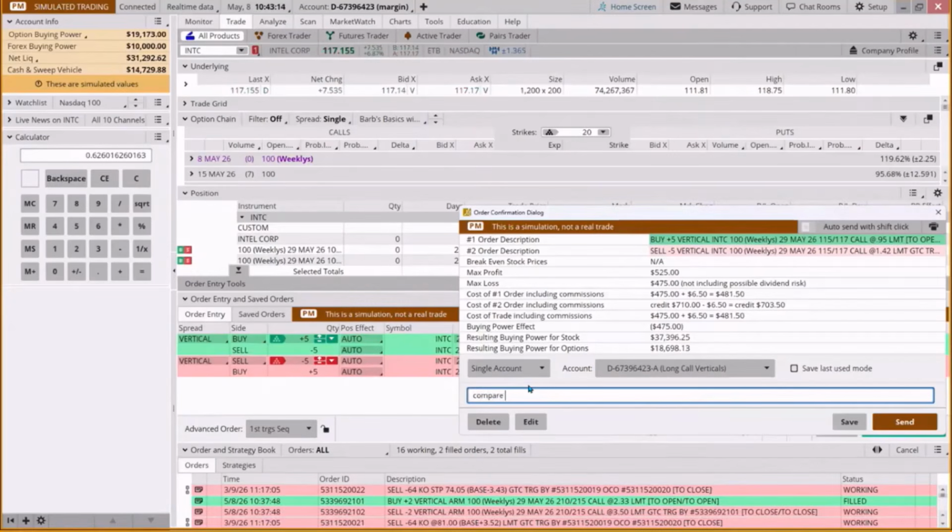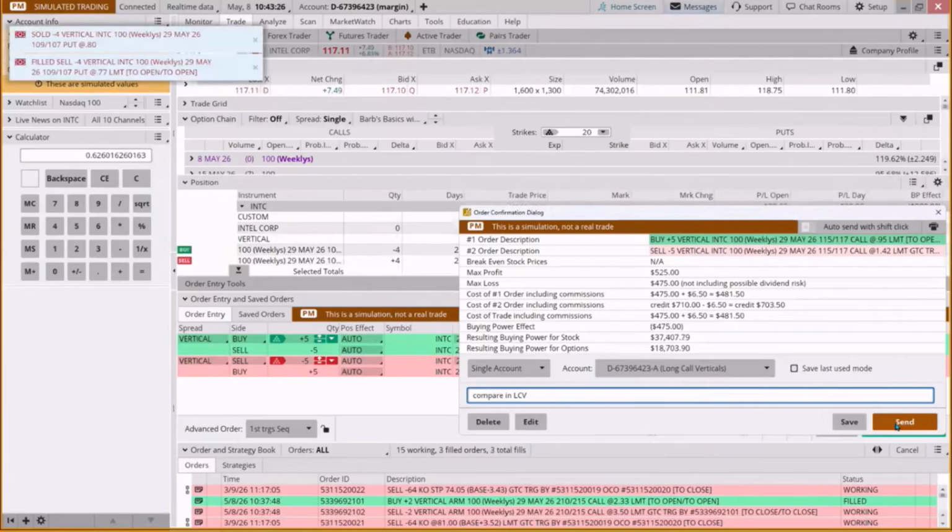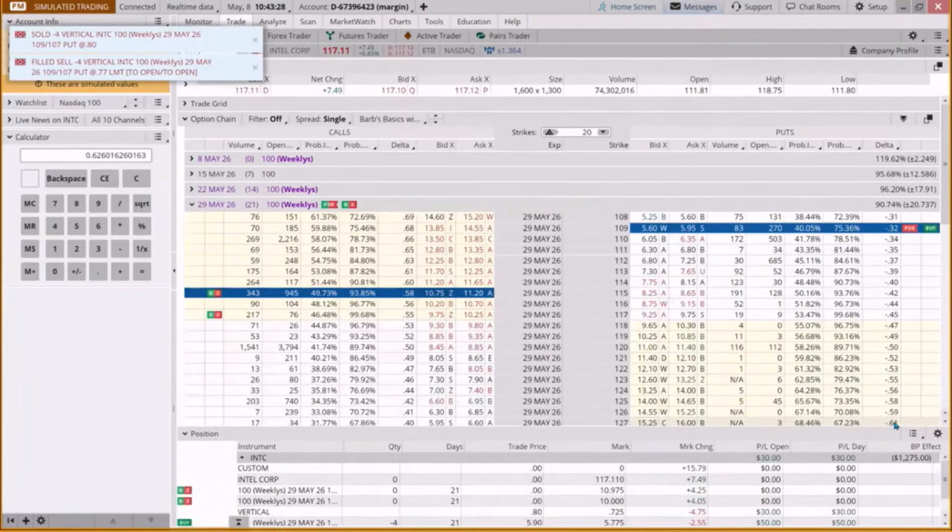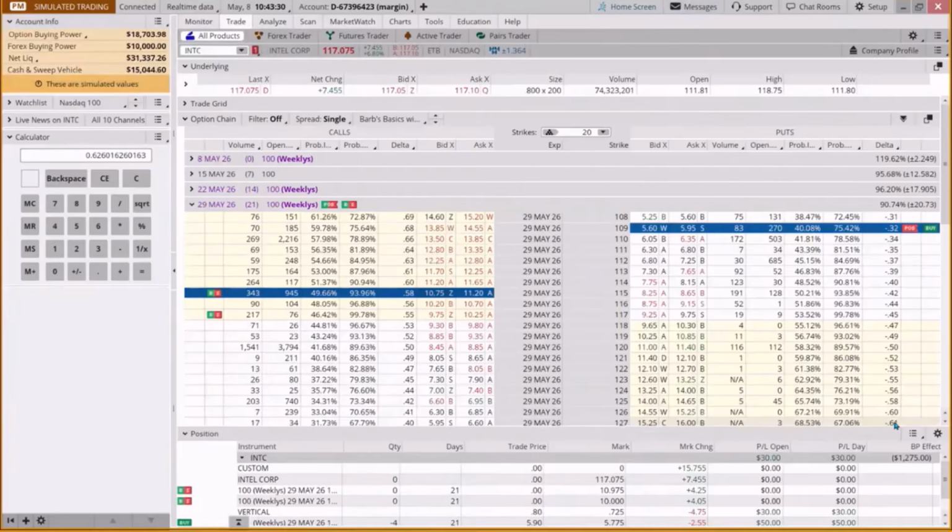Now, if you were to trade this in your live account, would you do both trades? Maybe not. You might have a preference for one type of trade over another, or you might say, I'm just working on mastering short put verticals right now, so I'm only going to do credit spread type trades. So this is up to the individual trader. But in paper money, we have the opportunity to compare and contrast things. And so that's what we're doing here.